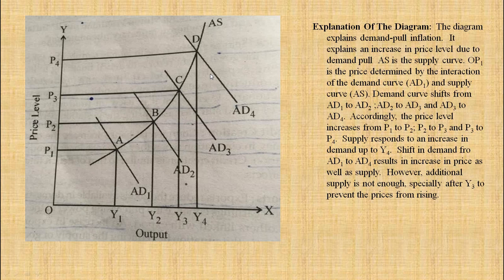However, additional supply is not enough, especially after Y3, which prevents the price from rising. Now understand here there is a full employment level. After that, there is no other alternative at point D. There is no other alternative to the producer to increase the price. So the price is rising. That is the meaning of demand pull inflation.